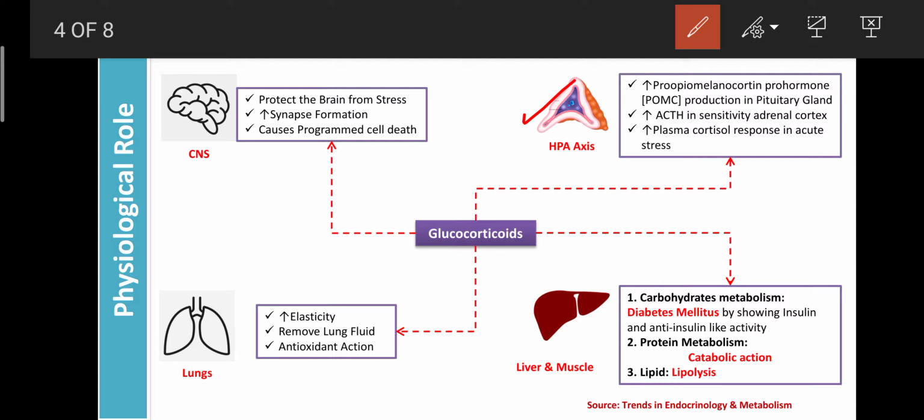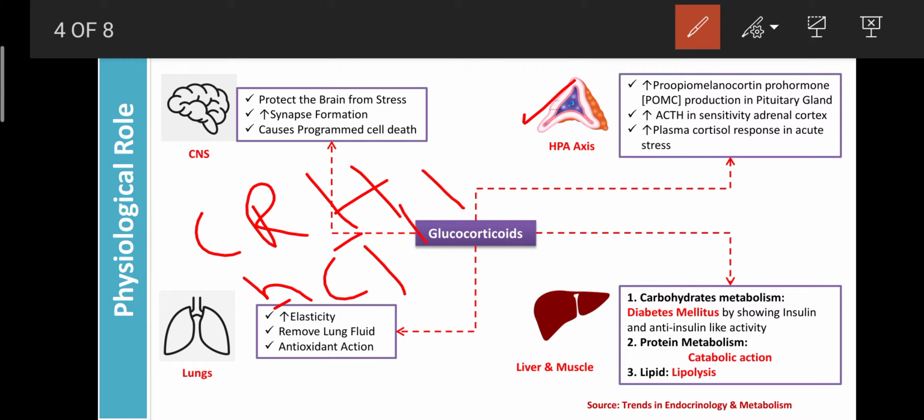This POMC is the precursor required for the formation of ACTH. It means the glucocorticoids can enhance their own secretion by enhancing the production of POMC from the pituitary gland, as well as enhance the sensitivity of ACTH on the adrenal cortex.